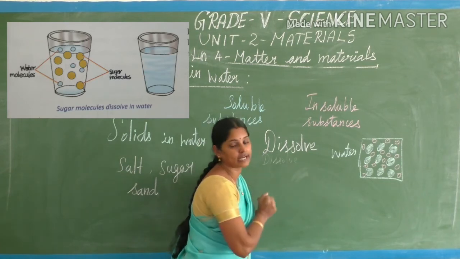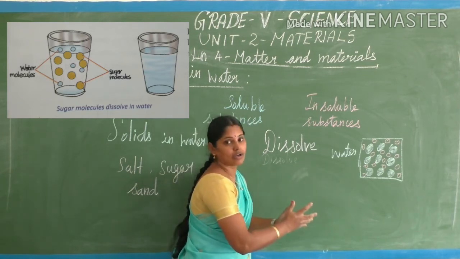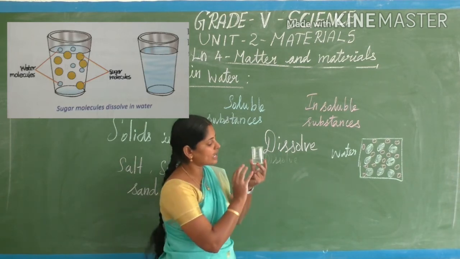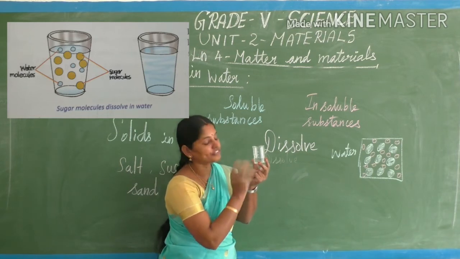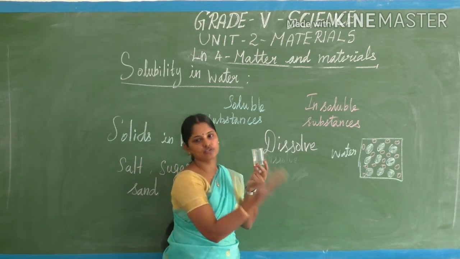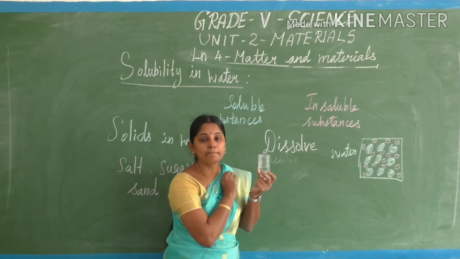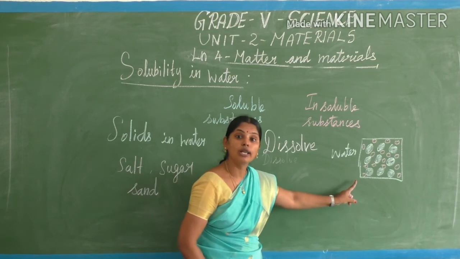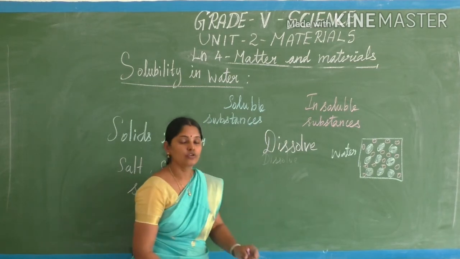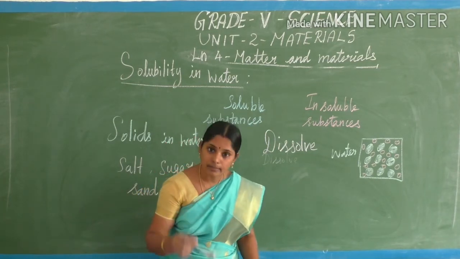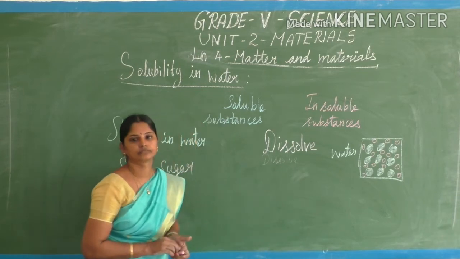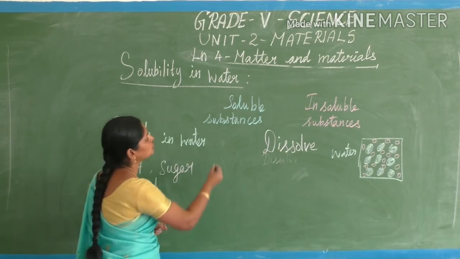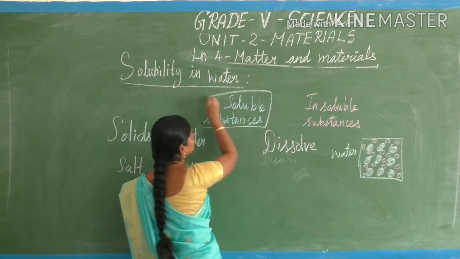Okay, those spaces get occupied. So it completely dissolves in water. We are unable to differentiate where is sugar and where is water. So it completely gets dissolved. This we call soluble. So we can say sugar is soluble in water. If it completely dissolves, we can very easily say sugar is a soluble substance.